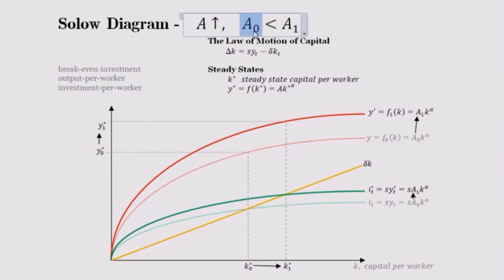Okay, I'm going to use A sub 0 to indicate the initial total factor productivity, while A sub 1 is our new total factor productivity. As you guys can see, this is the initial output per person curve. Meanwhile, Y prime is the new output per person curve. So we can show that higher total factor productivity, given any capital per person, will result in a higher output per person. Similarly, with our investment line, we are going to have a new investment line. I prime denotes the new investment line.